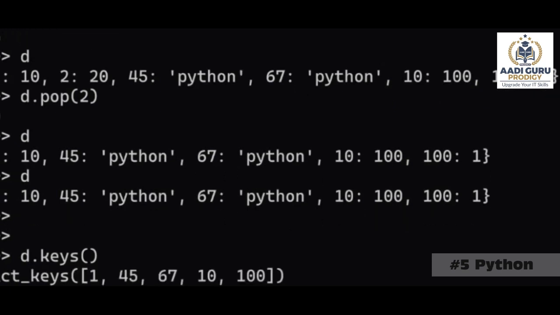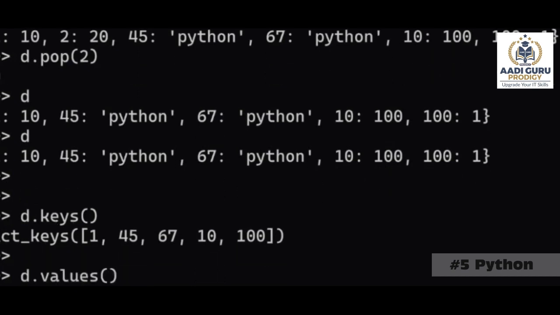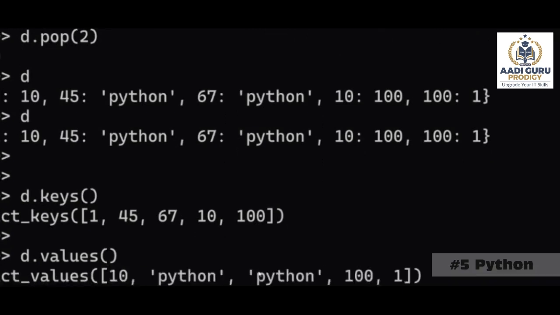In the same way, if you want only values from the dictionary, if you're asking the interpreter, hey interpreter, give me only the values part from this dictionary, then d.values(). If you use this operation, it will give you only values. If you want to ask the interpreter, hey interpreter, I want keys and values both, then d.items().